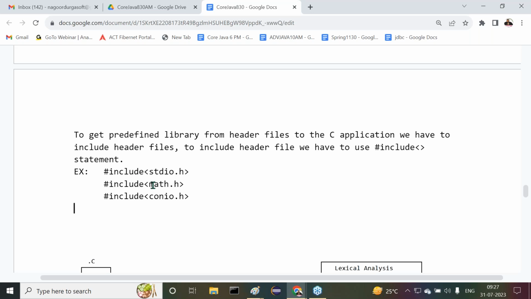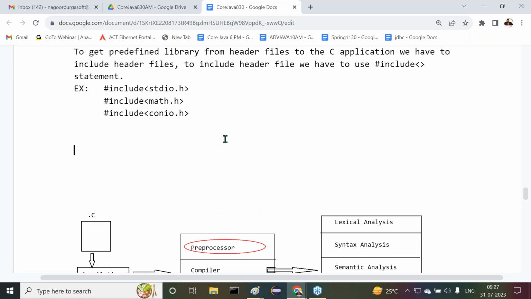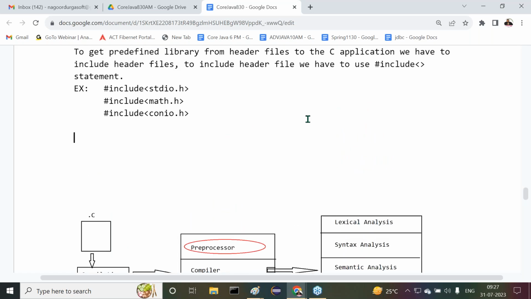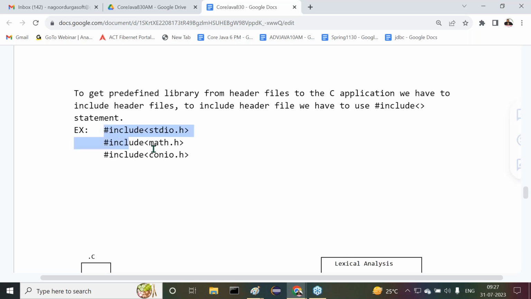For example, I prepared a C program. Now I want to compile my C program. Observe carefully. When we compile our C program, the preprocessor will perform some activities. What activities will our preprocessor perform? The preprocessor will recognize all the hash include statements. The preprocessor will take all the provided header file names.